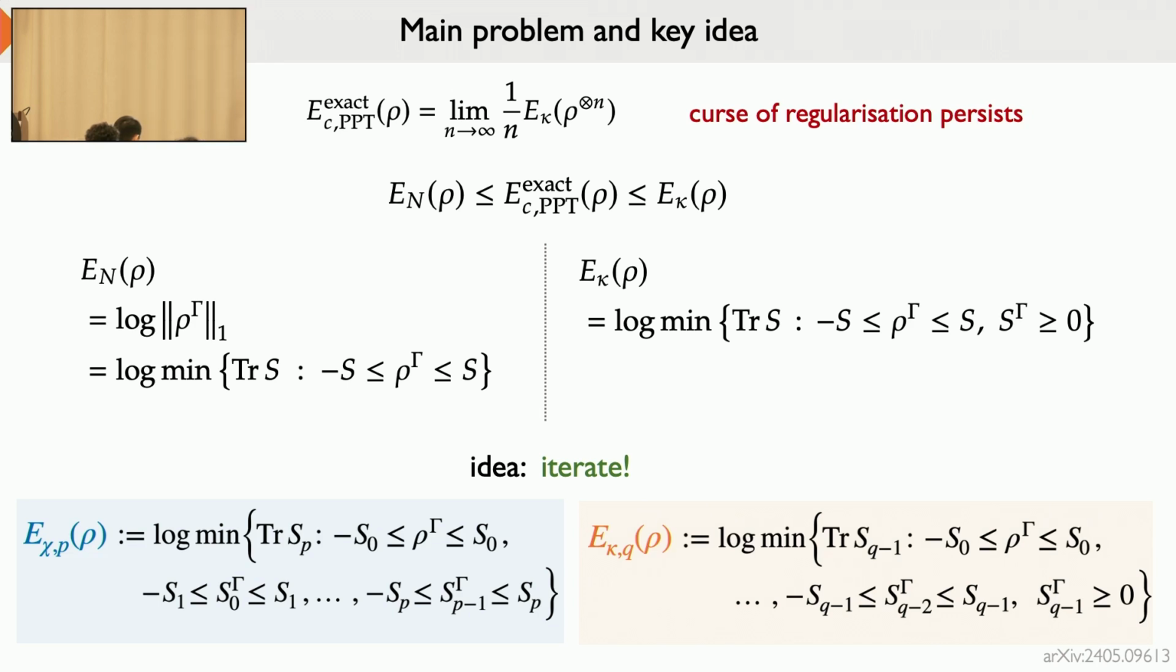Now the kappa hierarchy with the parameter q is, again, we just do the sandwiching idea. So we just take many of these sandwiching matrices, we do it one by one, and then finally at the end we impose that the final sandwich has a positive partial transpose. And again, I want to stress that these are all SDPs, so they are efficiently computable in the polynomial dimension of the system.